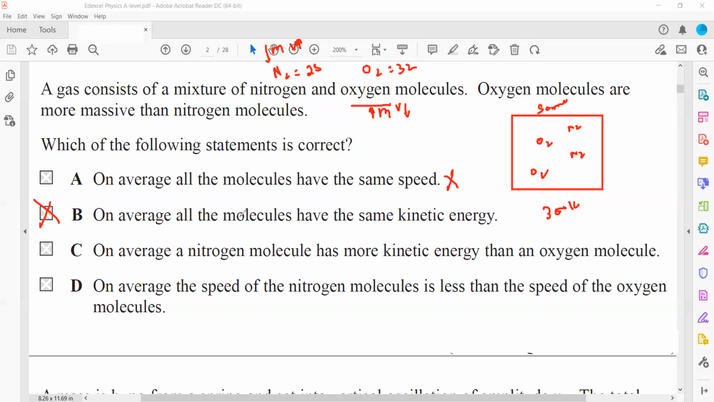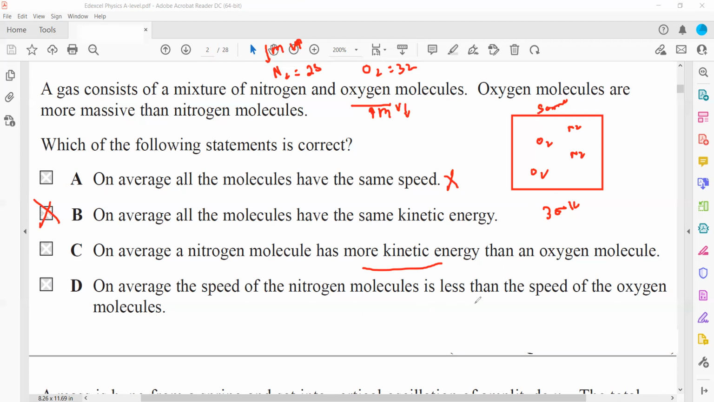Why not C or D? On average, the nitrogen molecules have more kinetic energy. They cannot have more kinetic energy because they're in the same container. The container will have the same temperature throughout. That's why they will have the same kinetic energy.